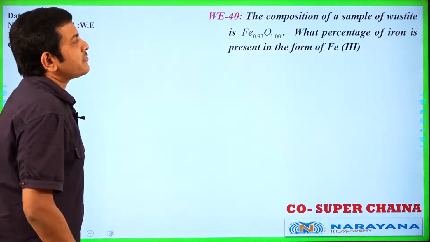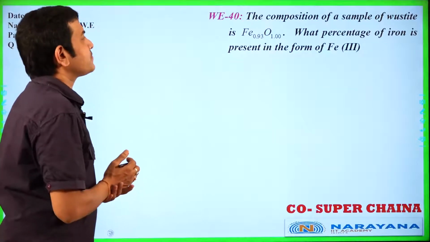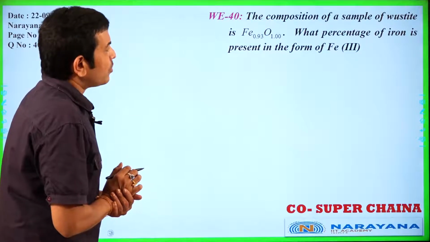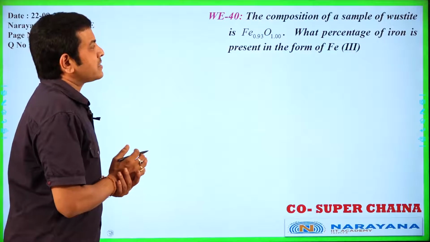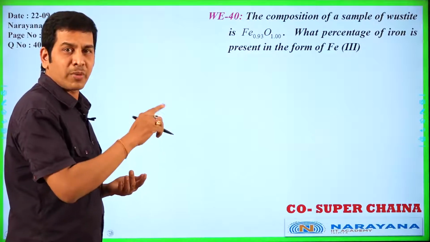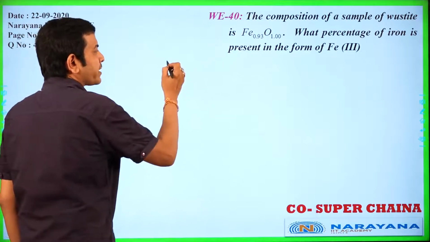The composition of a sample of wustite is Fe0.93O1. What is the percentage of iron present in the form of Fe plus 3? Roman 3 means Fe plus 3. This is non-stoichiometric compound.